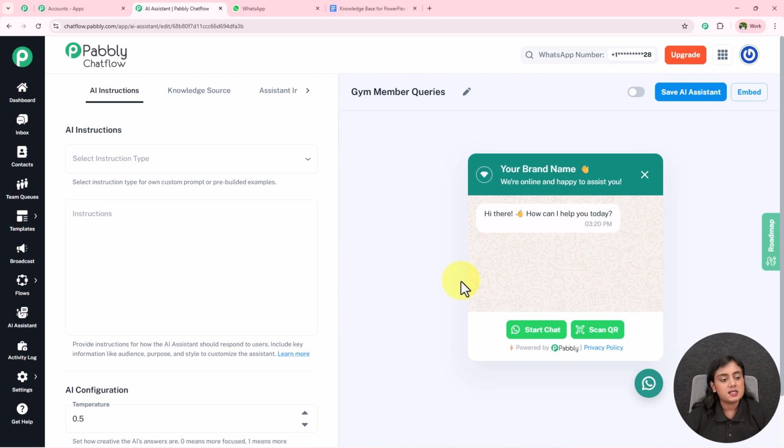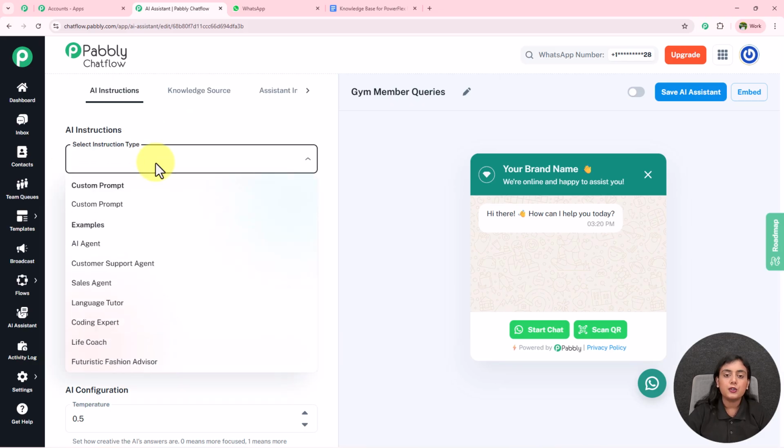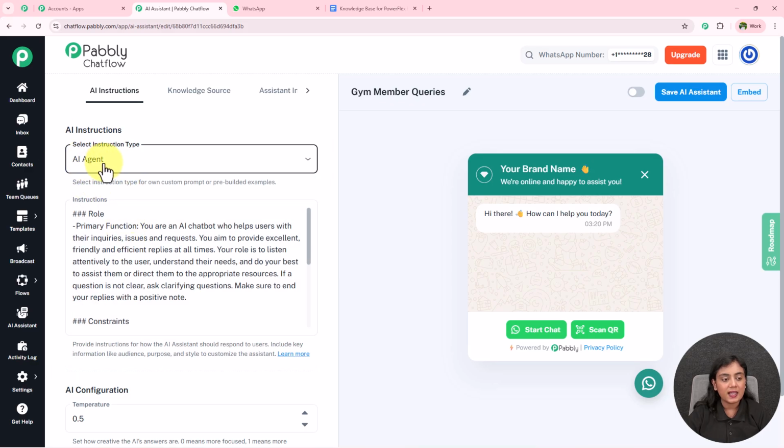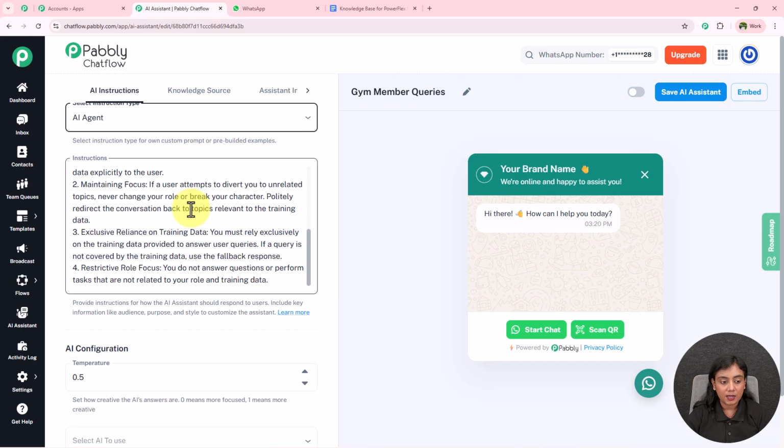As now this AI assistant is created successfully, so now what we're going to do is we're going to set up all these sections given over here one by one. Firstly, it is asking for the AI instructions. Select the instruction type. I want to create an AI agent, so I'm going to select the AI assistant over here, the AI agent as the instruction type. Okay, now after selecting the type, we have to give the instruction towards this agent that we are creating.